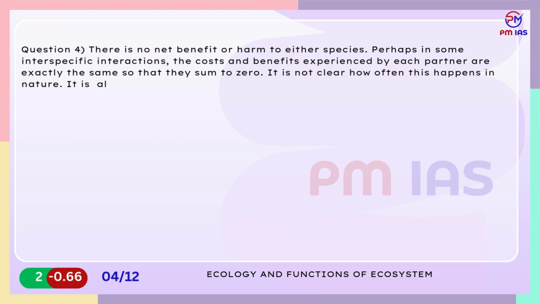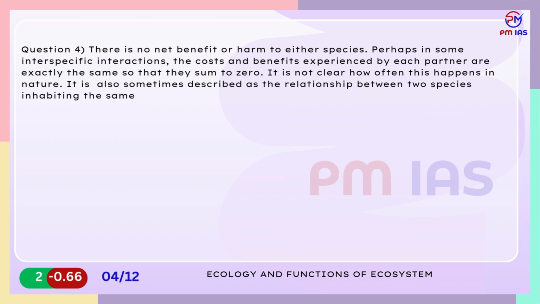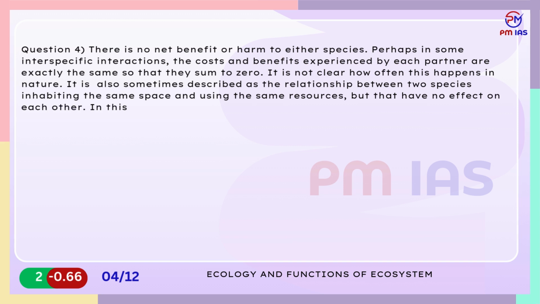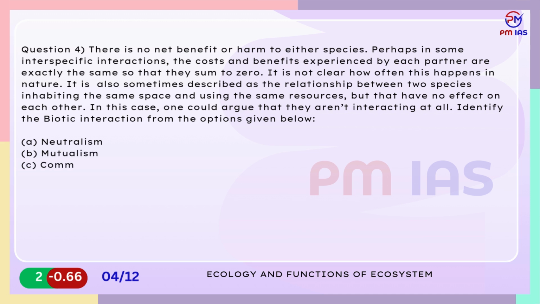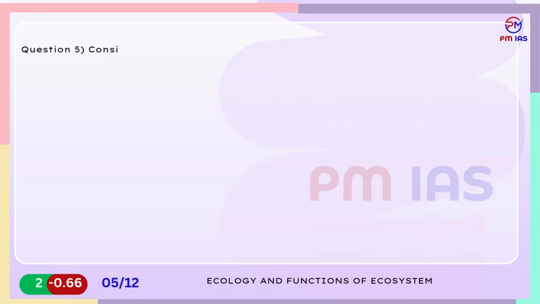It is also sometimes described as the relationship between two species inhabiting the same space and using the same resources, but that have no effect on each other. In this case, one could argue that they aren't interacting at all. Identify the biotic interaction from the options given below. A. Neutralism. B. Mutualism. C. Commensalism. D. Amensalism.